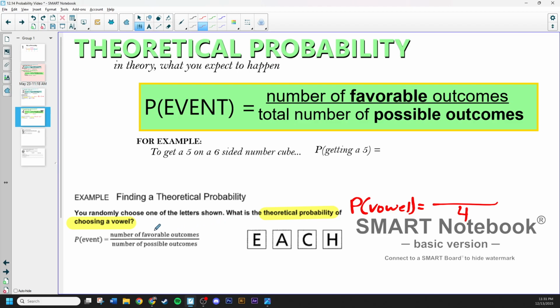Now on the top is the number of favorable outcomes. Well, we're talking about choosing a vowel. Well, E is a vowel, A is a vowel, C is not, H is not. So that's 2 of the 4 possible outcomes that are a vowel or favorable. So we're going to simplify that to 1/2 or 50%. And that's that. All right, let's keep going.